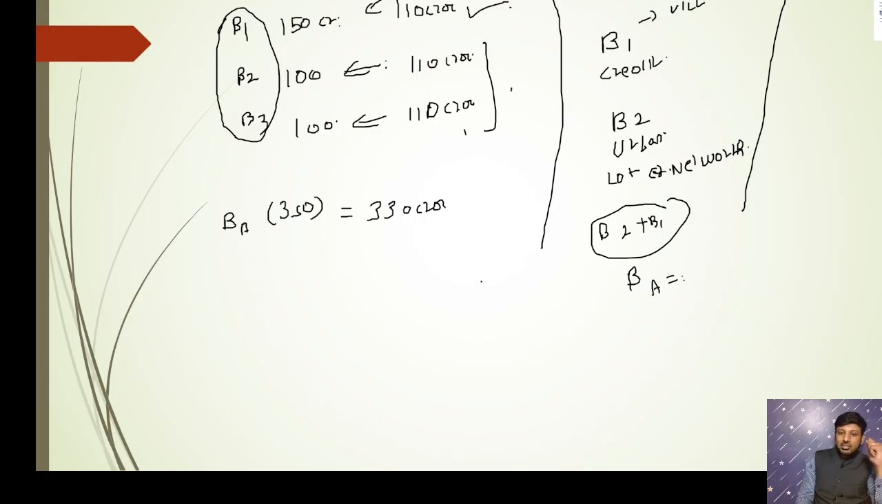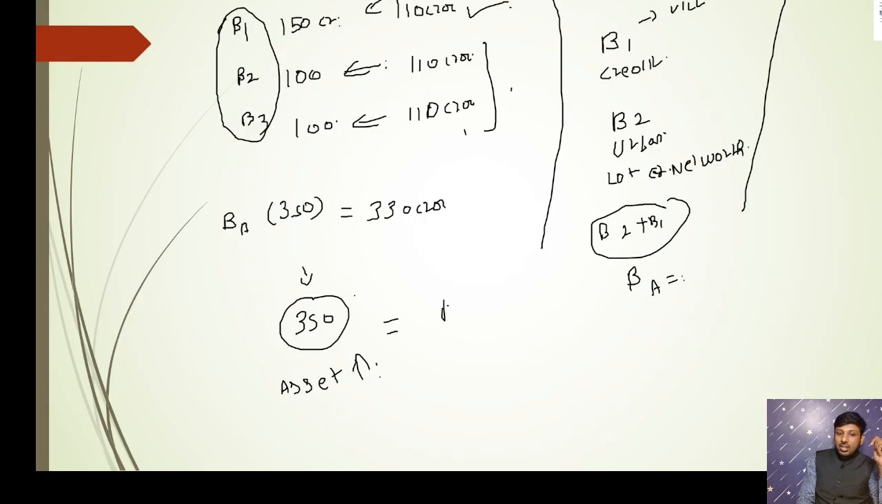And one more thing: if these two banks are merged together, what will happen? Their net worth or asset size will increase from 100 crore or 150 crore to 350 crore rupees. Therefore, the asset size of the bank has increased to this much higher level.